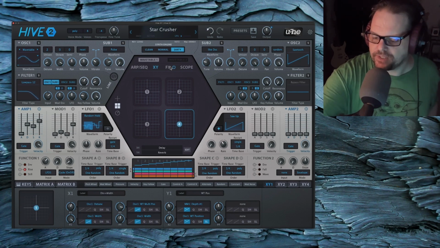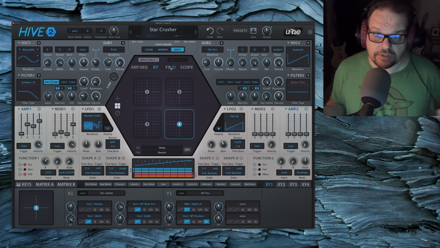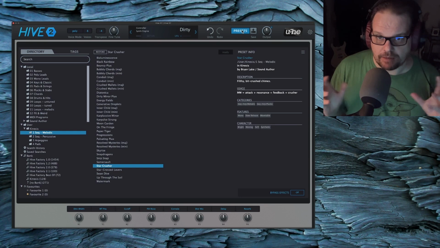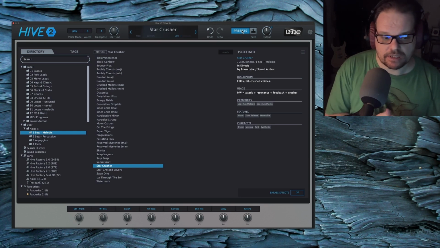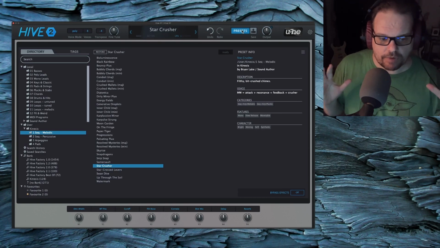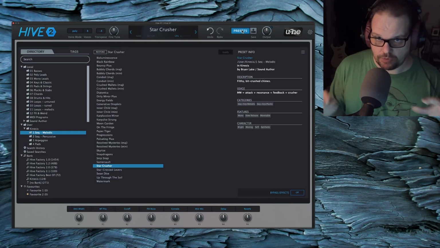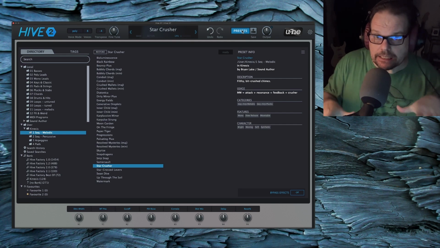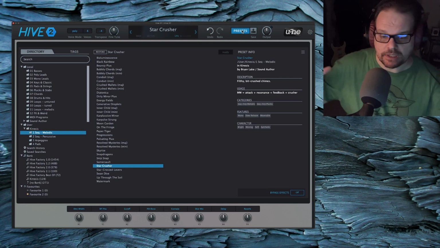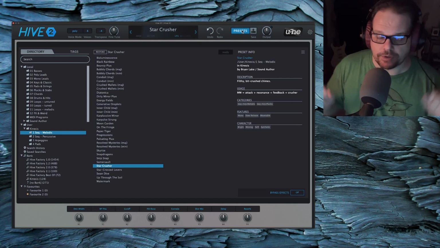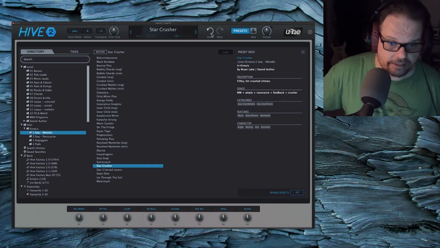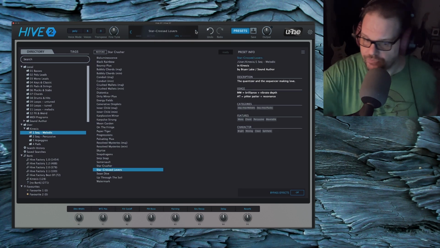Also, during this demo, if some of these patches seem a little quiet, that's because I have a tendency to make my patches really sensitive, because I like there to always be the ability to play really quietly, especially when you're doing things like film scoring. Okay, so sometimes maybe I don't play hard enough and the patch sounds quiet, but that's just because it's very velocity sensitive. Okay, let's keep going.